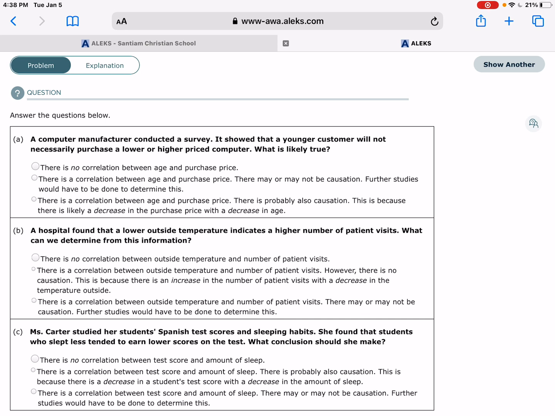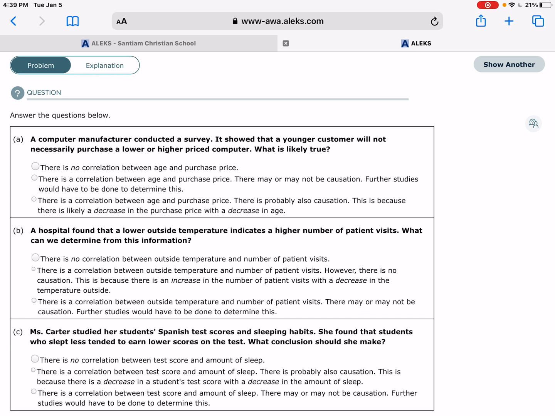Ms. Carter studied her students' Spanish test scores and sleeping habits. She found that students who slept less tend to earn lower scores on the test. What conclusion could she make? Well, we're definitely seeing a correlation, right? Students that are sleeping less are actually getting lower scores on the test, so there's a correlation. But to prove that one causes the other, that would take intense, rigorous scientific experimentation.